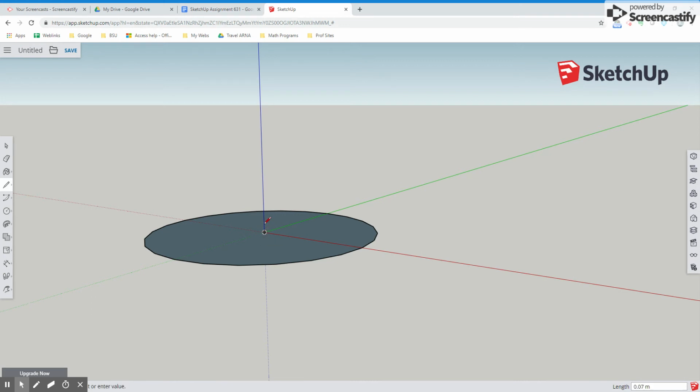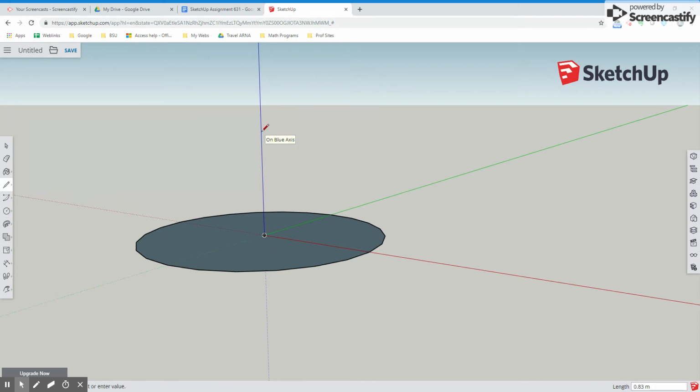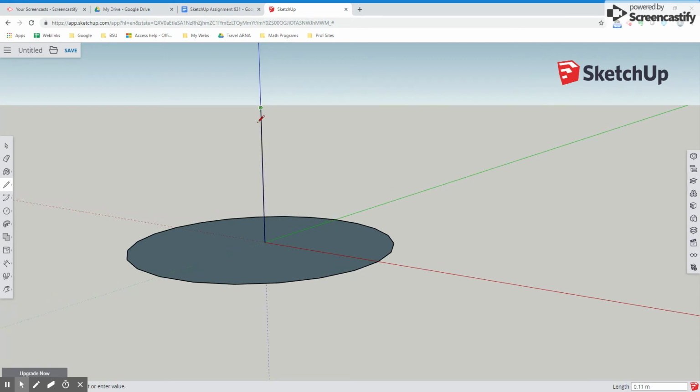The second thing I'm going to do, step 2, is to create a segment that is going to be the height of my cone. So I'm going to drag up and let's go 1 meter. Now I have an endpoint that I'm going to connect back down to the red axis, and notice I want to be right there on the endpoint of one of the little segments that's making up the circle. And I'm going to go back to the origin. I should now have a triangle. I should have a surface here.